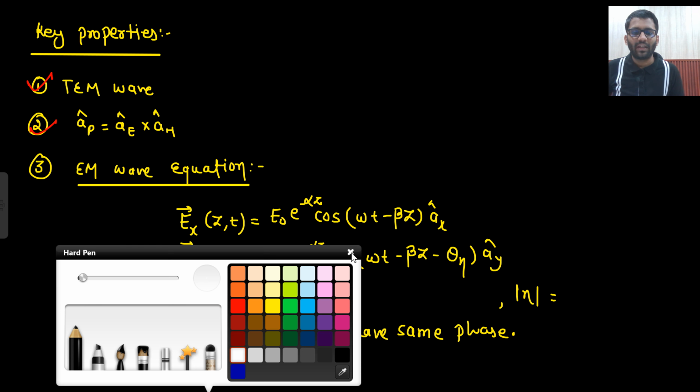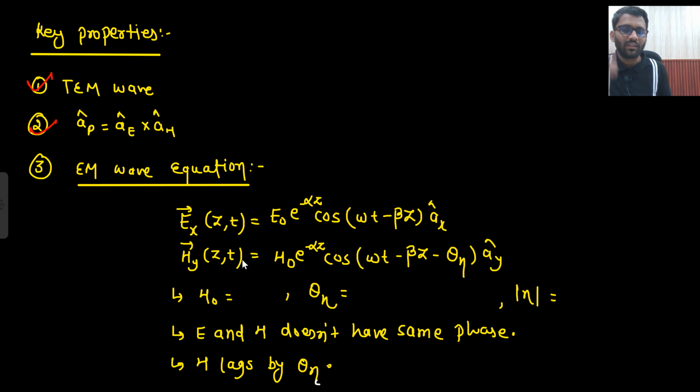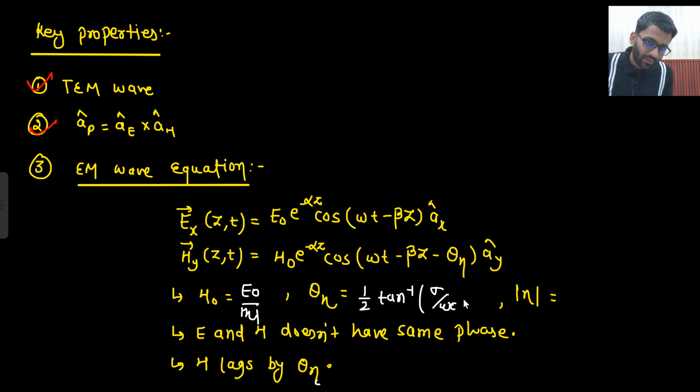Now the expression of E and H. This was the expression of E. This was the expression of H, where H naught is equal to E naught by eta magnitude. The angle goes here. E naught by eta magnitude, and whatever the angle of eta is, that has been fed here. And what was the angle of eta? That was 1 by 2 tan inverse sigma by omega epsilon. Is that clear?